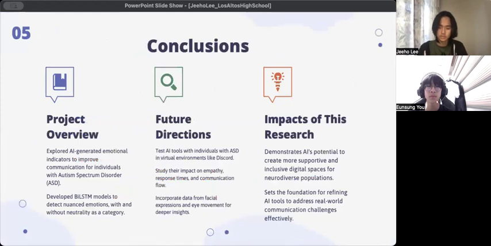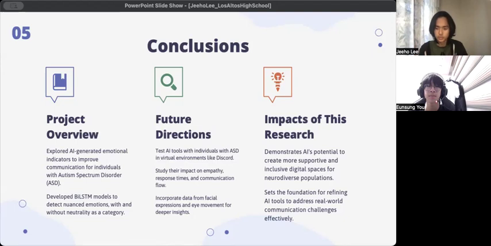In conclusion, this research highlights the potential of AI to improve communication for individuals with ASD by enhancing their ability to interpret emotional cues. The neutral included and neutral excluded models each demonstrated unique strengths in balancing emotional classification and emphasizing clarity, respectively. This work sets the foundation for creating inclusive digital environments where neurodiverse populations can engage more effectively in. Future experimentation will integrate these tools into real-time platforms like Discord, with the aim of refining their practical application and impact on empathy, engagement, and communication flow.